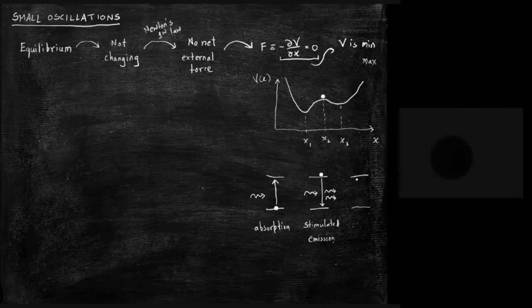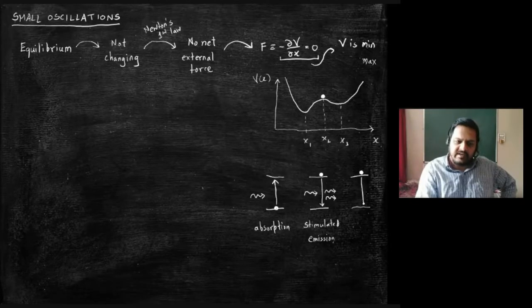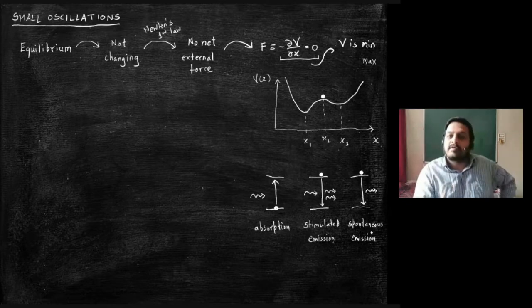Yes, sir. And there is a third process in which the particle is already in the excited state. There is no external radiation field, but this particle eventually comes to the lower state emitting a single photon. This is a process called spontaneous emission. Everyone agrees with all these things? Yes, sir.